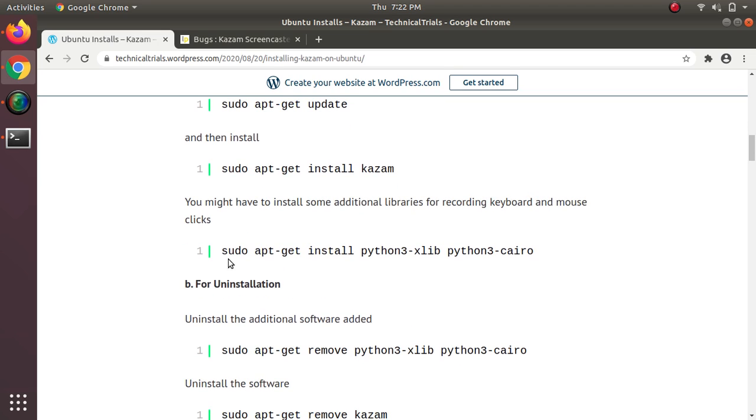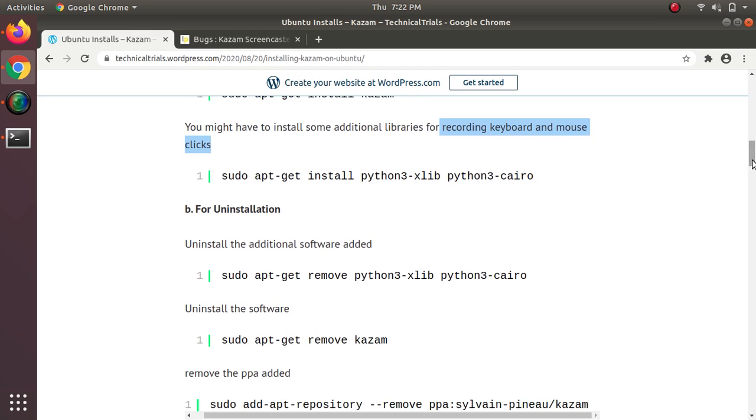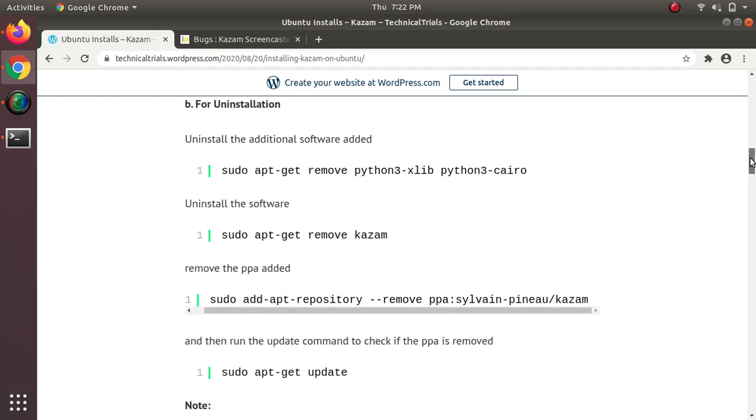Before that, we have mentioned one more command, which is to install some additional libraries, which is for recording keyboard and mouse clicks. I'm going to skip this, but if you want, you can go for installing additional libraries as well. So if in case you do that, for uninstallation, you can start from uninstalling the additional libraries that you have installed.